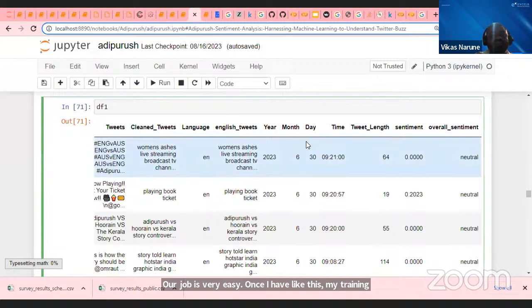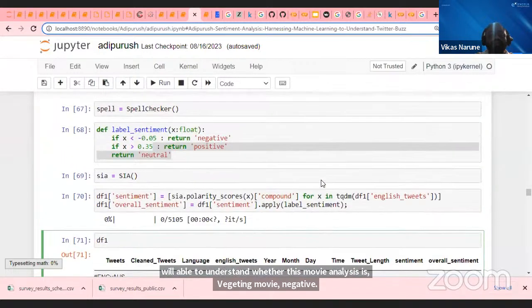But this is not the end of the story, guys. I just created the training data because I have to build a future model, which will take the tweets directly and perform all these tasks. On the basis of the tasks, it will be able to understand whether this movie analysis is positive, negative, or neutral. So this is just the pre-processing and also training my model for the future tasks.